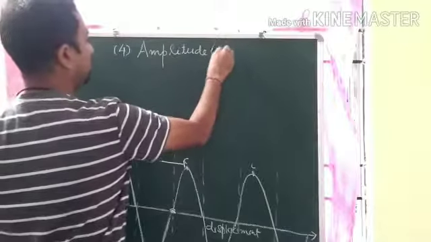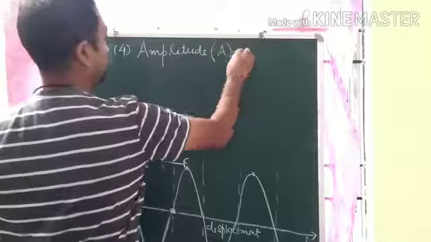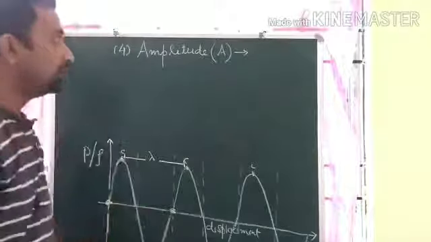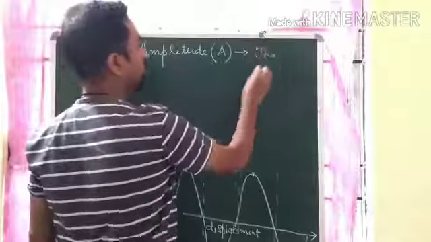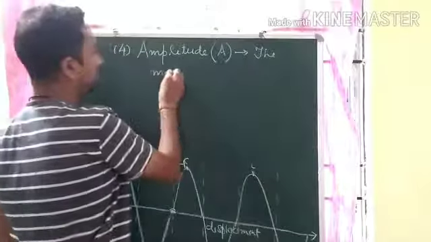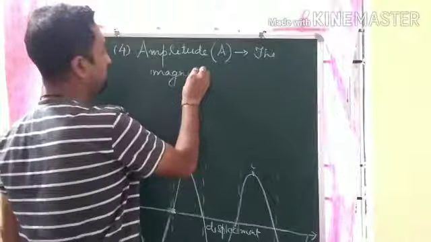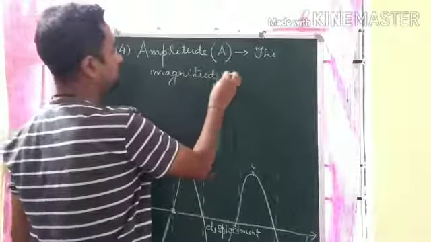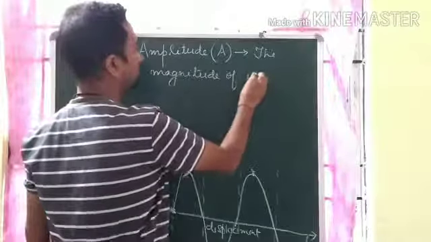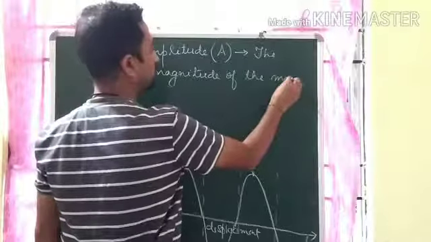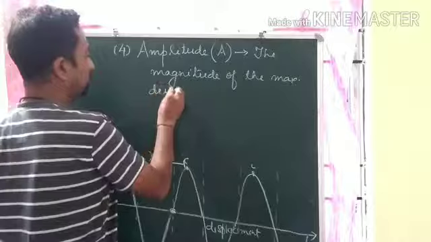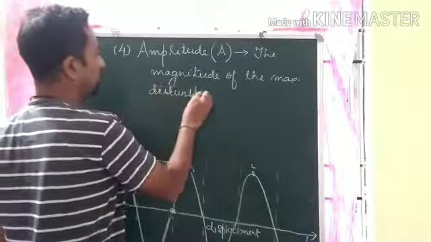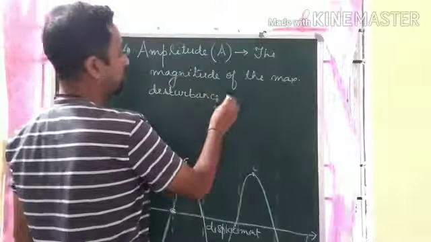Amplitude is denoted by capital A. Okay, so what is amplitude?